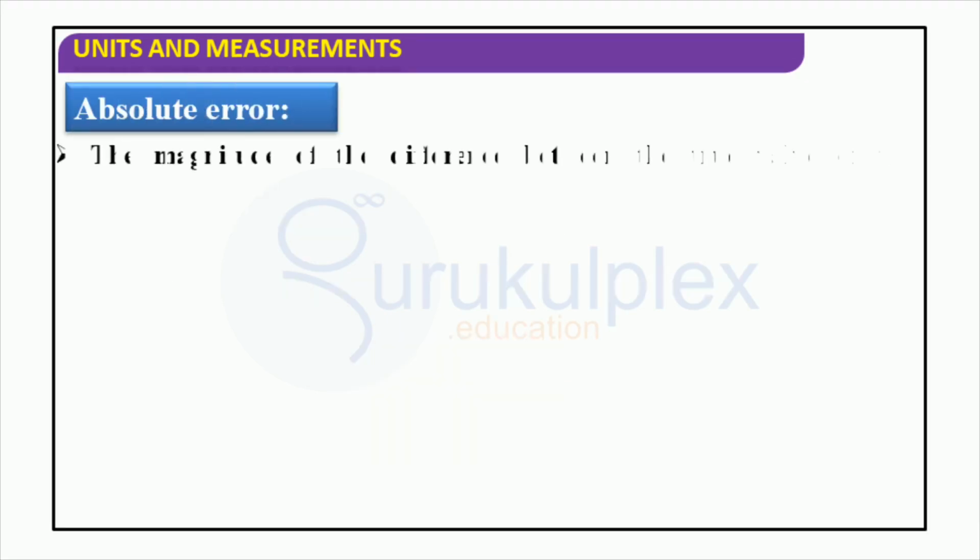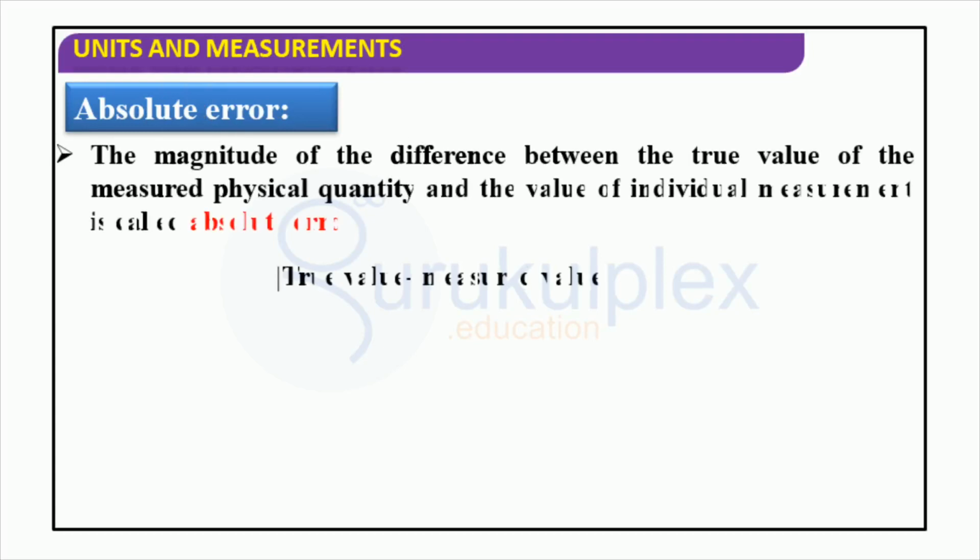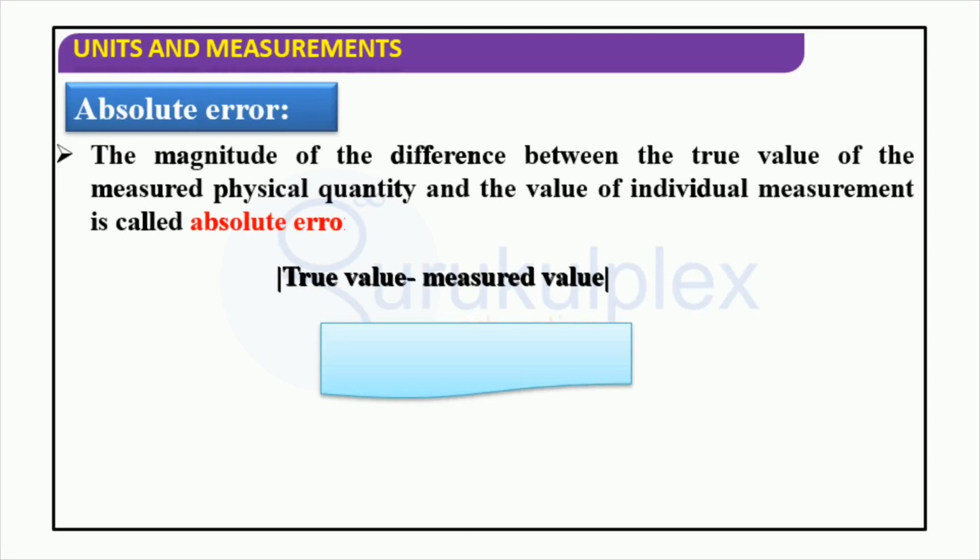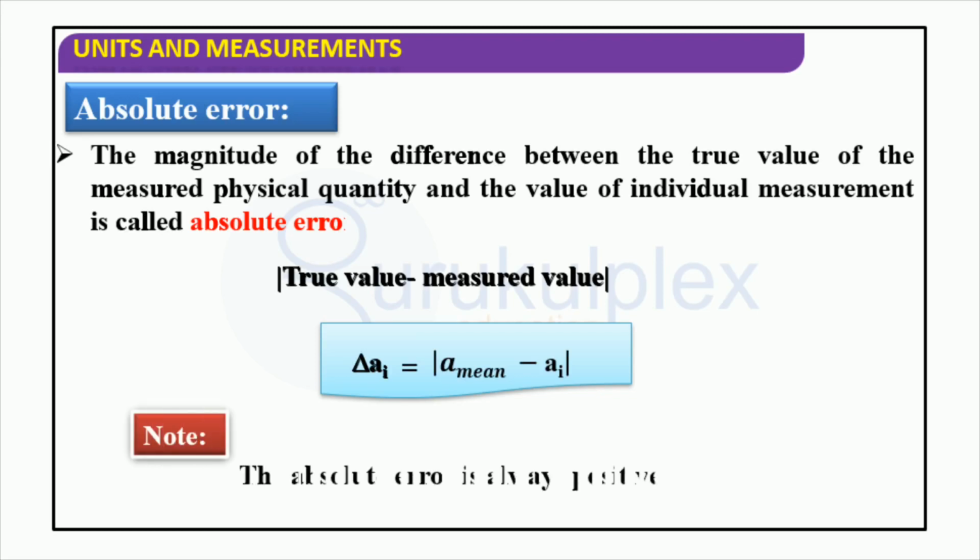Absolute error indicates the level of inaccuracy of a measured value in comparison to its true value. It is computed by subtracting the true value from the measured value and is expressed as a positive number. For instance, if the weight of an object was measured to be 150 grams, but its true weight is actually 175 grams, then the absolute error would be 25 grams. In this way, the absolute error can give us a sign of the precision of a measured value when compared to its true value.